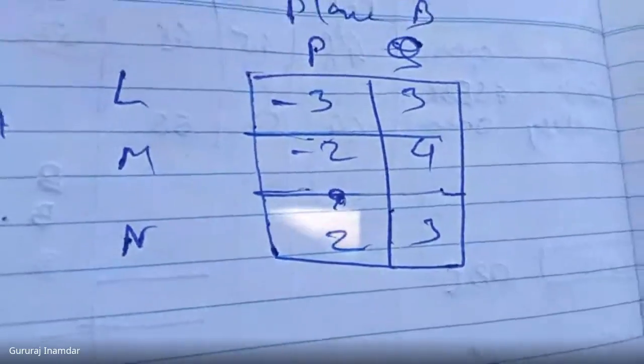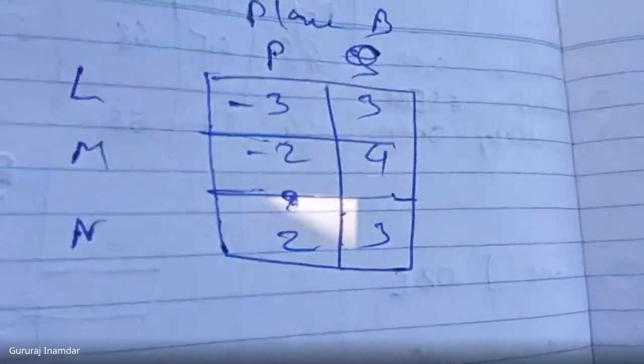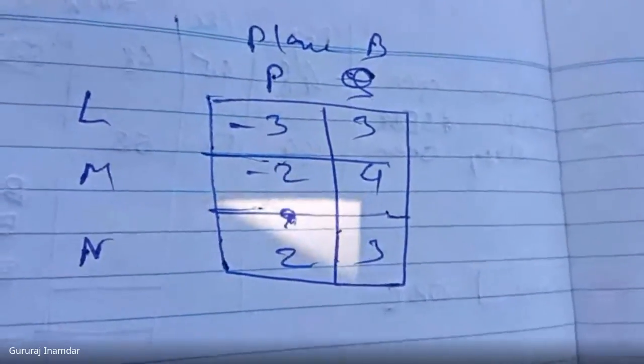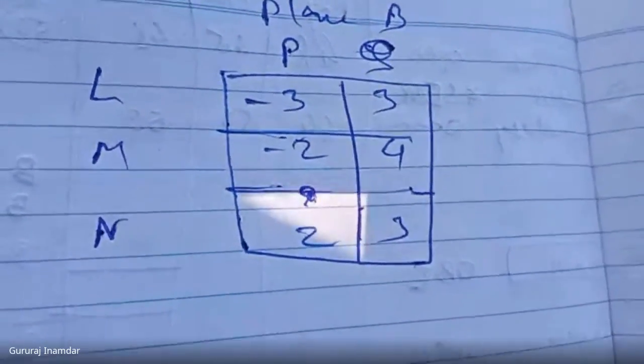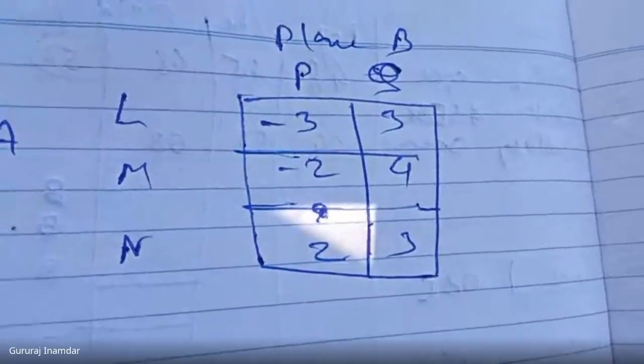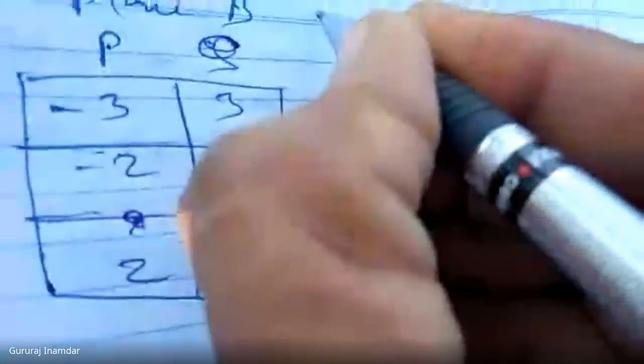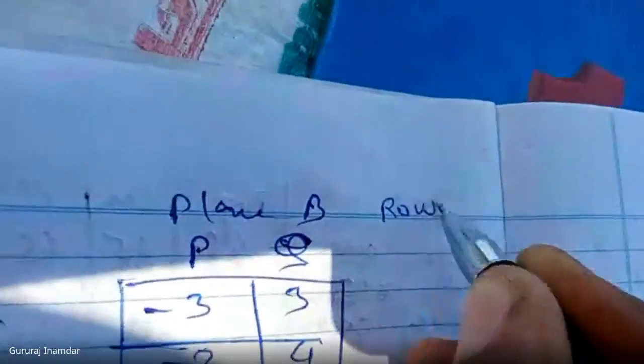So let's start. We have to find the value of the game and check whether a saddle point is present or not. What is the first step of this problem? Write down the row minimum value and the column maximum value. First of all, write down the row minimum value here. How can we find the row minimum value?